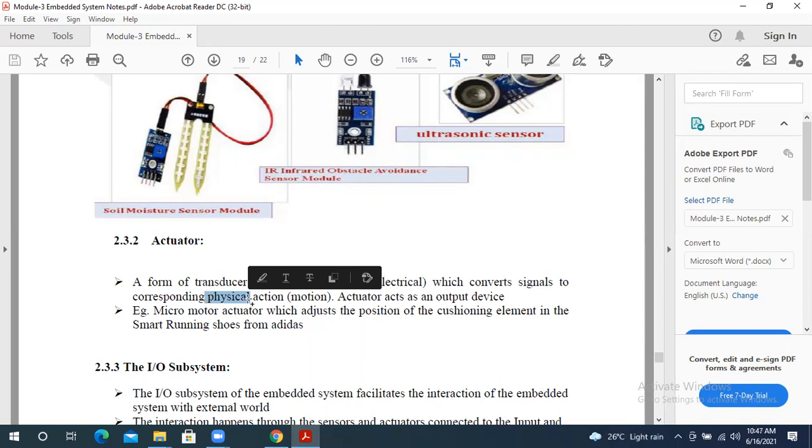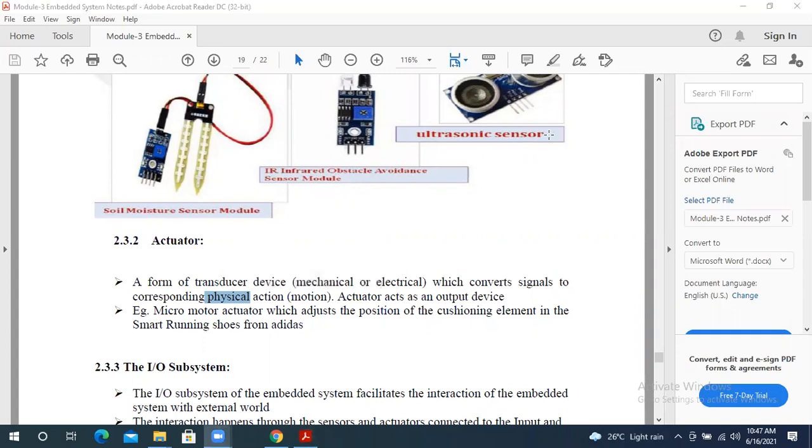As I told you, suppose someone pinches you, that is your input. Depending on this input, your mind does some operation or activity. Depending on that activity, your hand moves, or you say something to the opposite person.